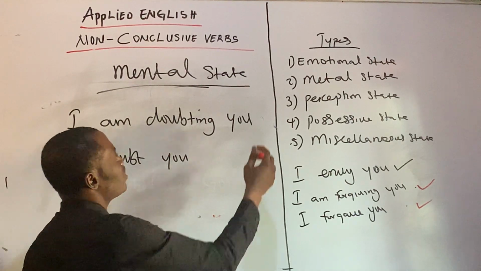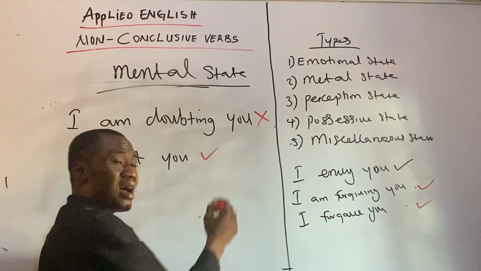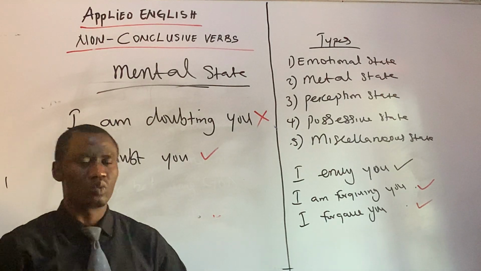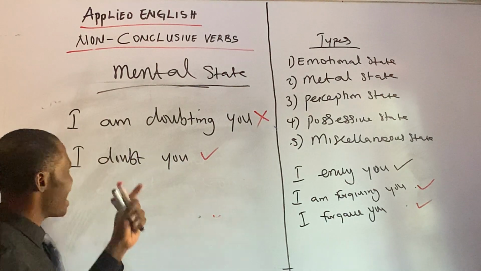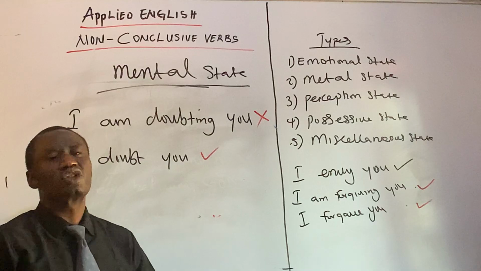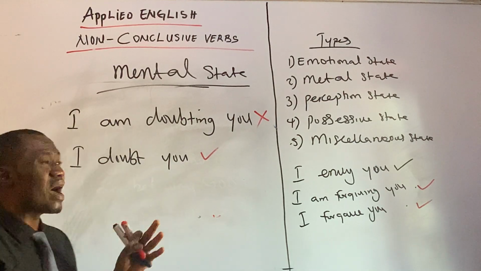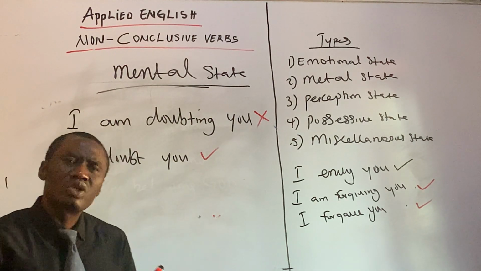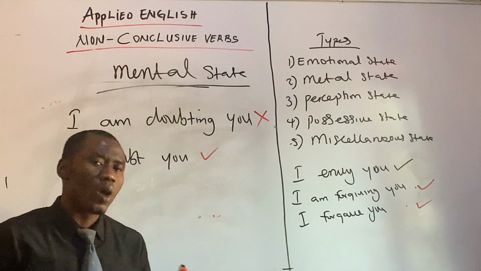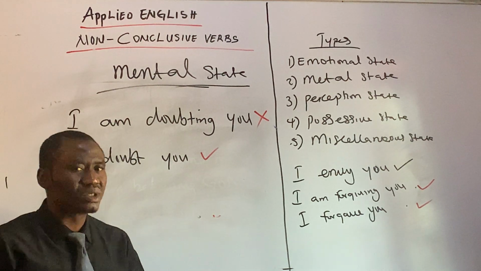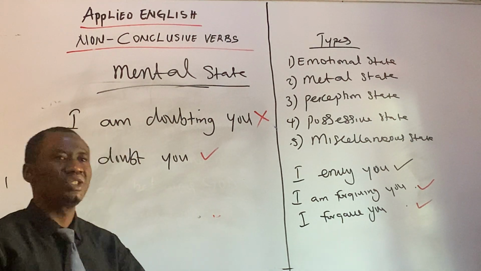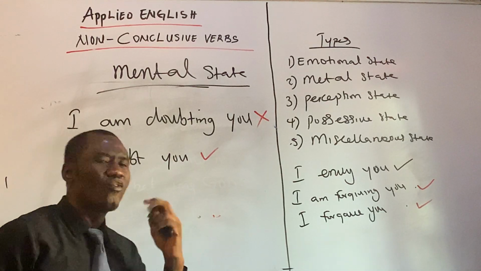Of course, I'm doubting you is wrong. I doubt you. That's the correct one. I doubt you, not I am doubting you. All right? So we need to understand that non-conclusive verbs do not attract ing, or they are not used in their present continuous tense. Let's go for another example.